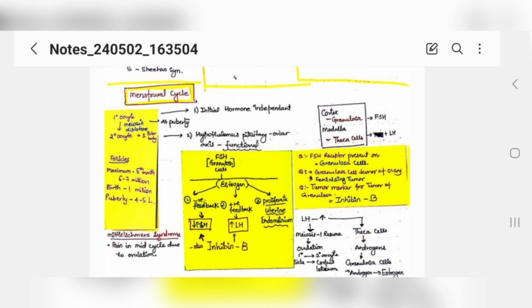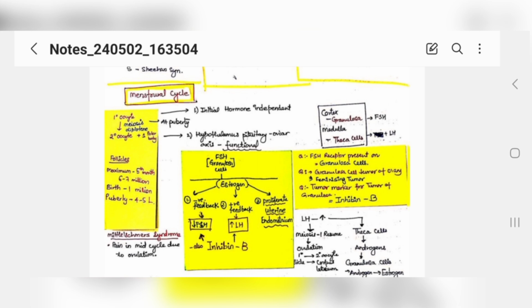Follicle stimulating hormone will stimulate your follicles to produce estrogens, and when these estrogens reach a certain level, they will give negative feedback to FSH, saying now you stop producing, your work is done, and give positive feedback to LH, luteinizing hormone, asking the pituitary to release luteinizing hormone.